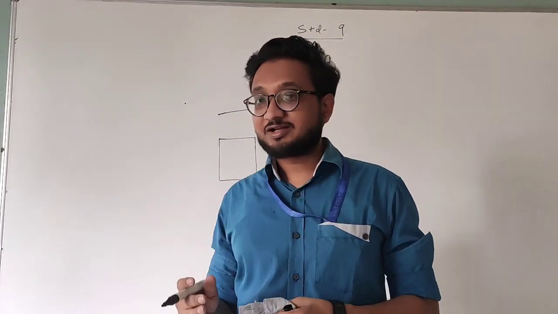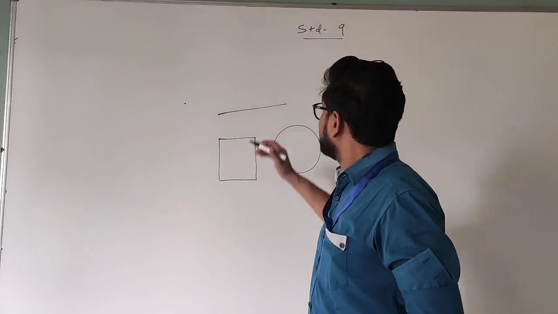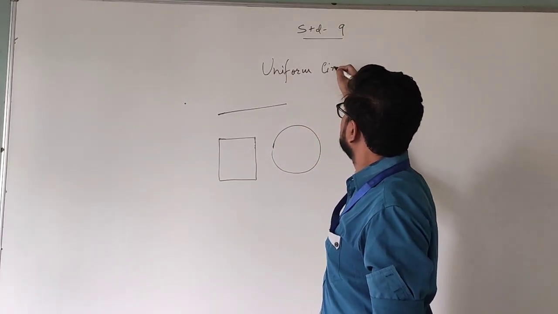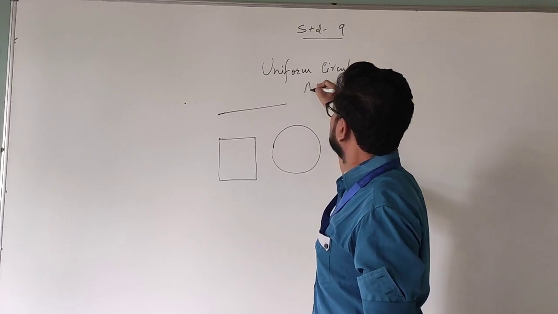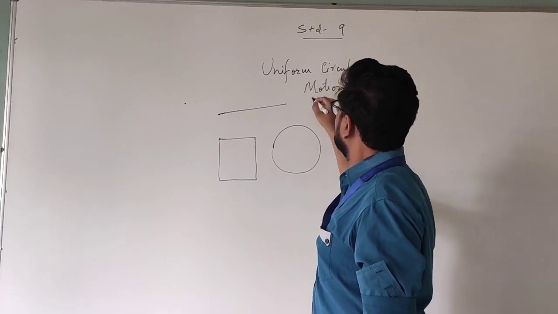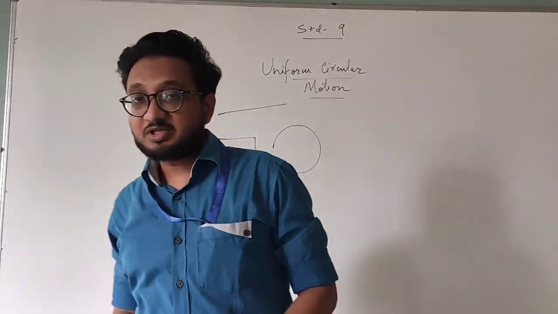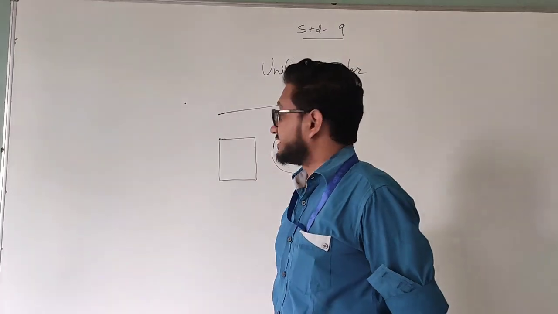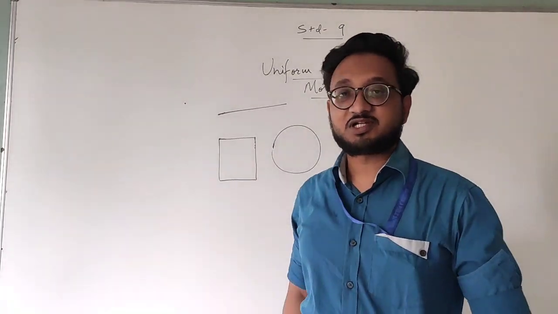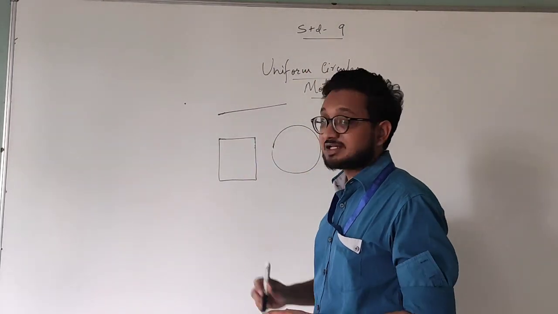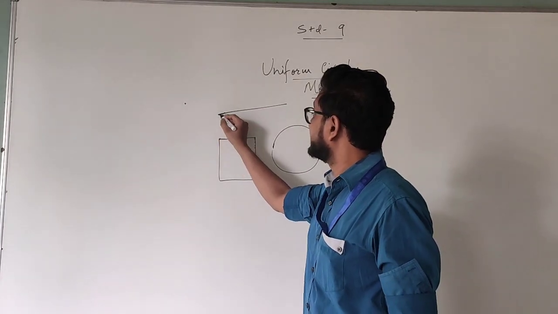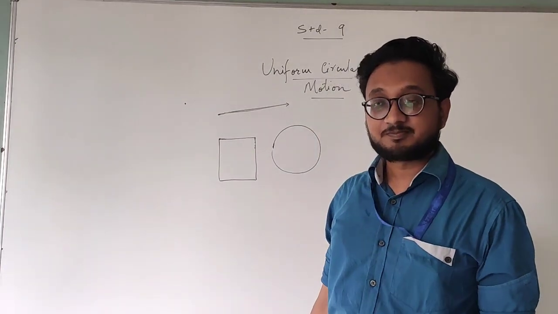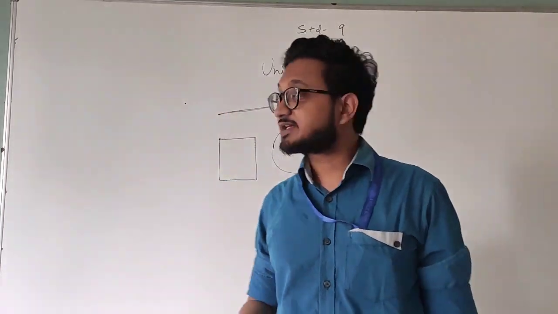Now we will come to that in a point, but first let us understand what uniform circular motion is. In the very beginning of the chapter, I taught you about speed and velocity. The difference between speed and velocity is that velocity has a specific direction. That means if a vehicle is moving in a straight line, then it has a direction. But speed does not describe a direction.